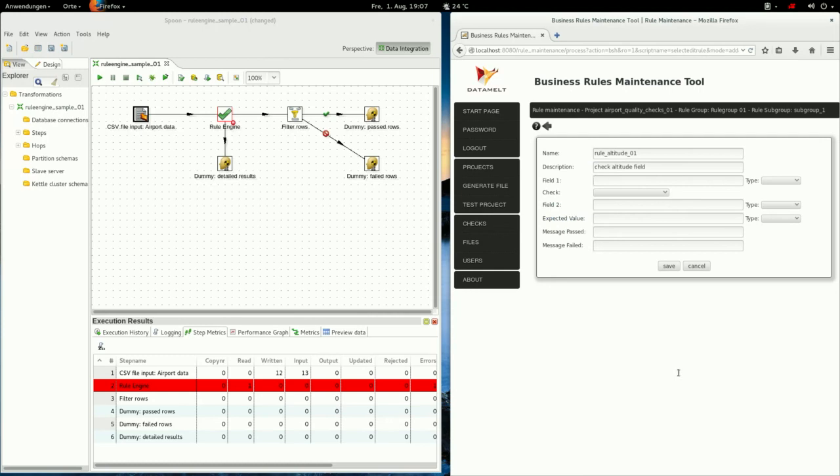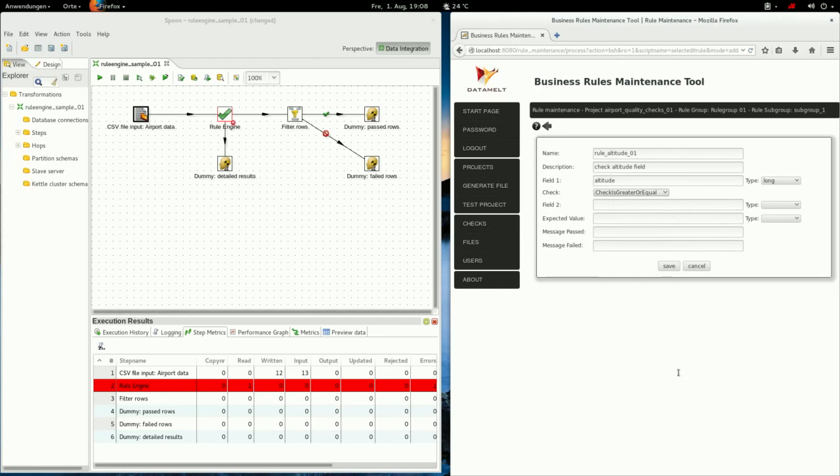Then we specify the field and we select what type of data. Next, you have a list of so-called checks where you can select from, and let's say we want to check if the value is greater or equal.